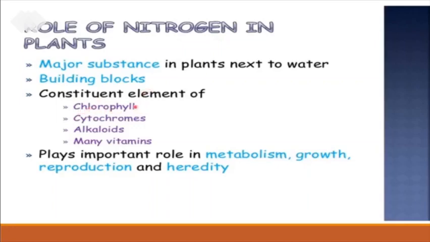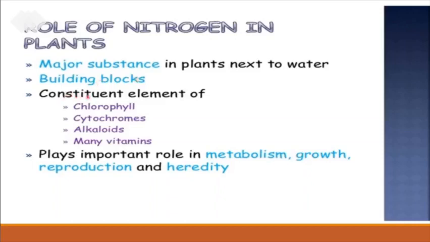If chlorophyll is not there, the plant can't prepare their own food by the photosynthesis process, isn't it? It is one of the important nutrients in the plant body. As well as that, nitrogen is used for the construction of building blocks in our body. It is an important source of proteins, and proteins are called building blocks.